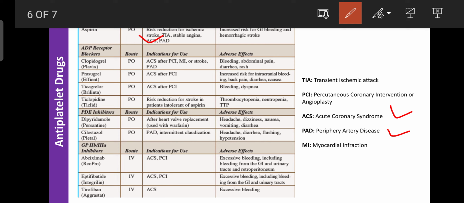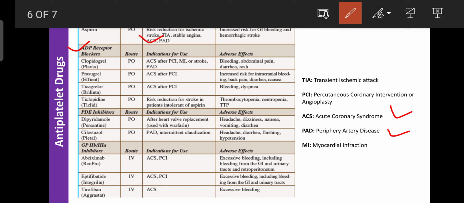If they have a stent, it means the aspirin has failed. So instead of aspirin, you should use clopidogrel. Next, ADP receptor blockers like clopidogrel, brand name Plavix, then prasugrel, brand name Effient, then ticagrelor, brand name Brilinta, then ticlopidine, Ticlid. All these drugs are administered by the oral route.